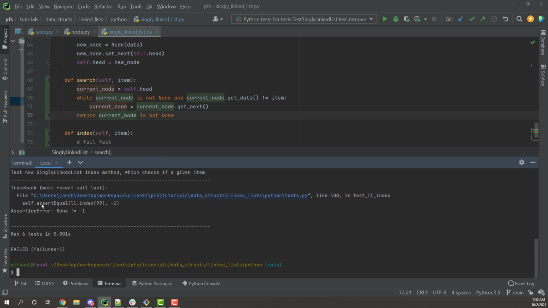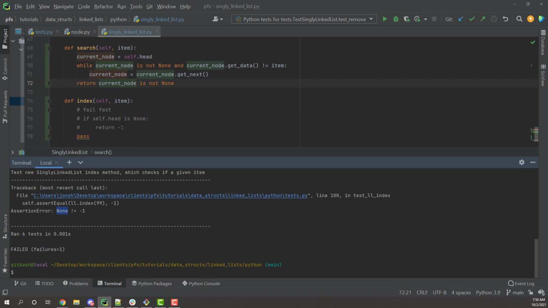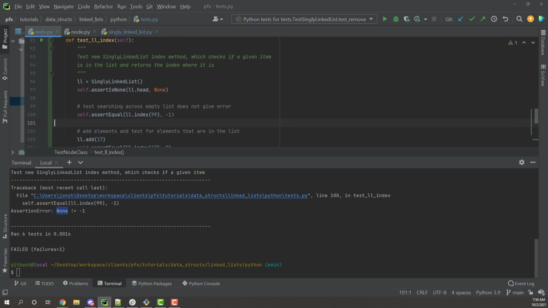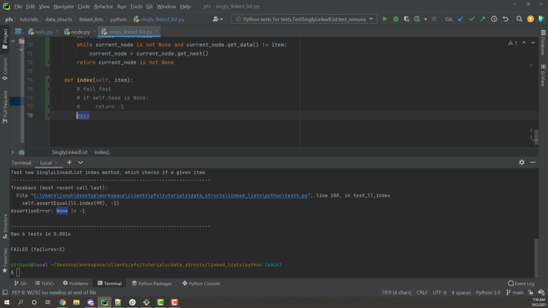Okay, I fail. Assert equal ll.index(99) is not equal to -1. It returns none. The function returns none because I have no return statement. So by default in Python, it returns none. And that's this test case here. We're searching for 99 on an empty list. I expect to get -1 back. So let's fail fast.